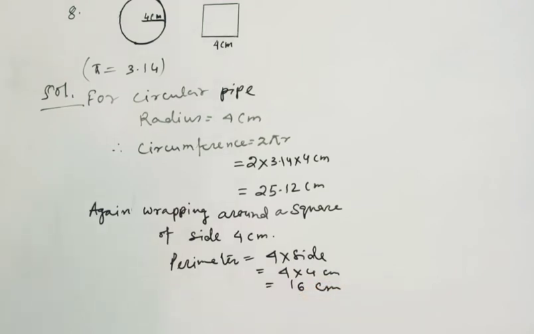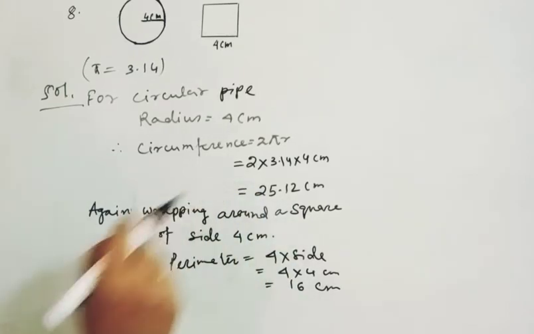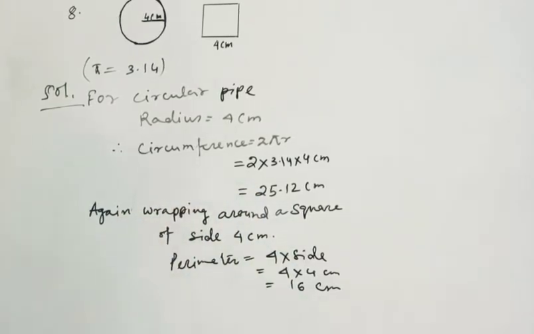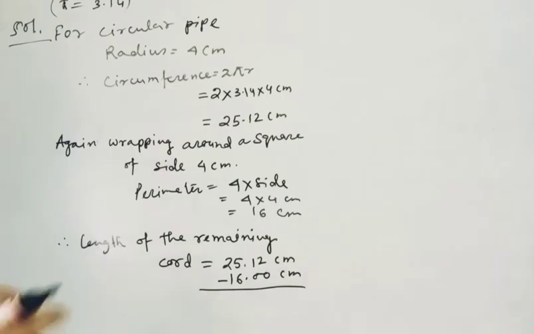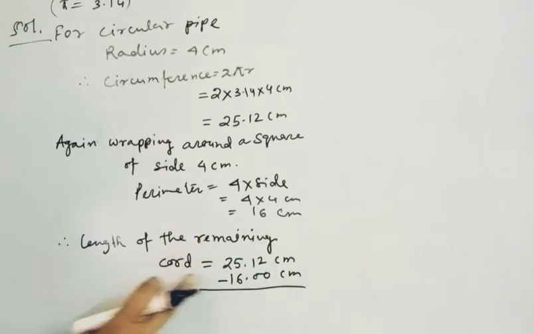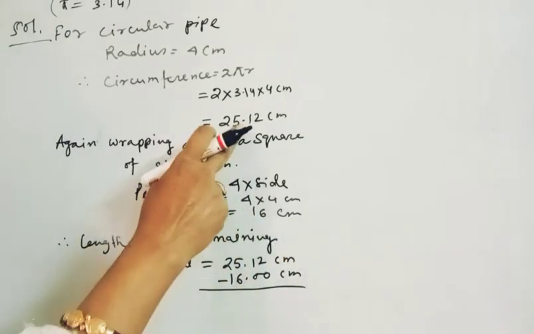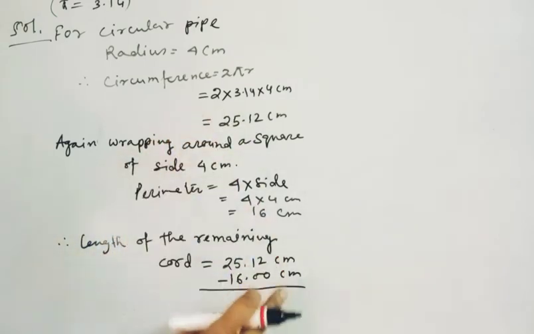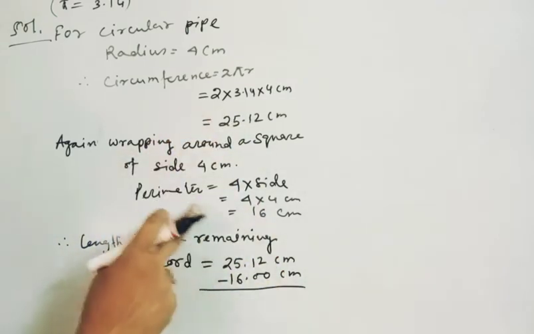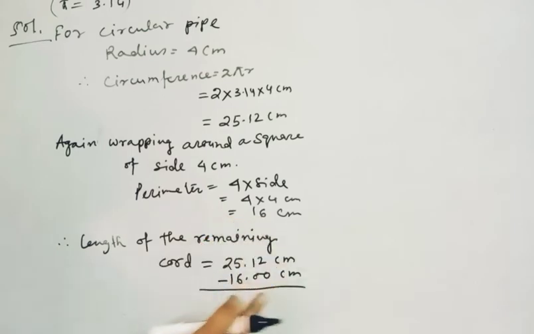Then the remaining cord is less than the length of this one. The length of the remaining cord: 25.12 centimeter was when it was wrapped around the pipe, and when it was wrapped around the square, it is 16. If you subtract this, you will get 9.12 centimeter.